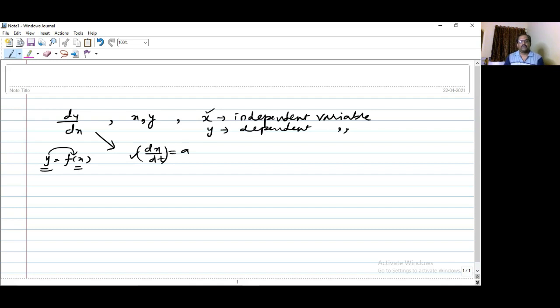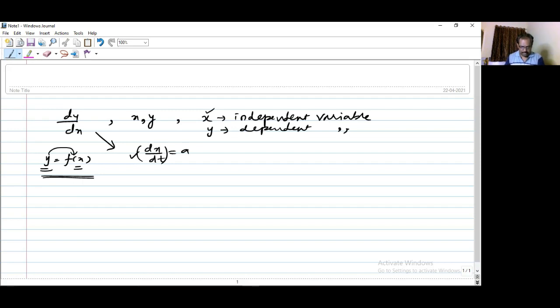So what we have now: did everyone understand this definition? What is the derivative dy by dx? It is nothing but the rate of change of the variable y with respect to x, where y is a function of x. It's a very simple definition.